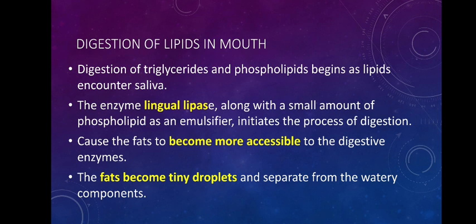Similarly, the same saliva also has something called lipase. Lipases are a general class of enzymes that digest lipids. It is a hydrolytic enzyme that digests lipid, called a lipase.